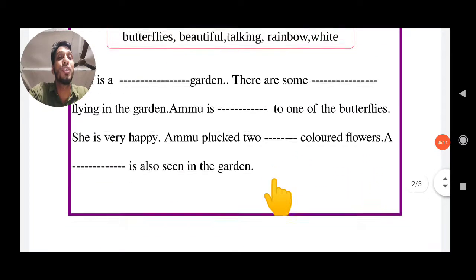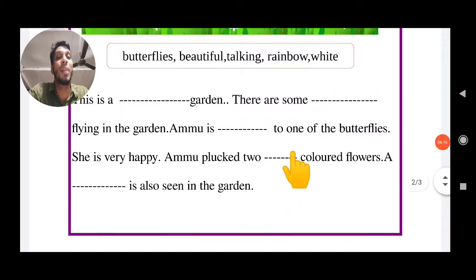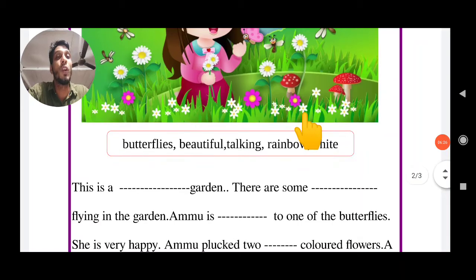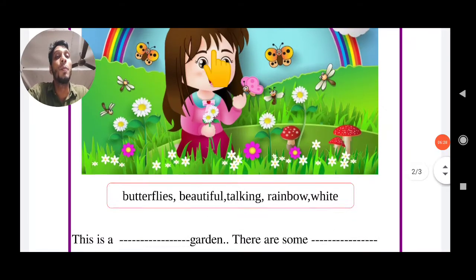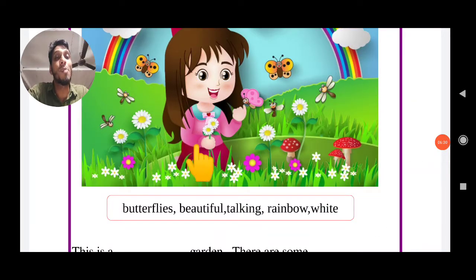Ammu plucked 2 dash, filling the blanks using the proper word from the box. Ammu plucked 2 dash colored flowers. All of you look at Ammu. What is in Ammu's hand? Flowers. How many flowers? 1, 2. 2 flowers are in Ammu's hands.